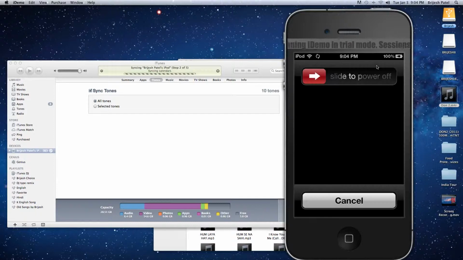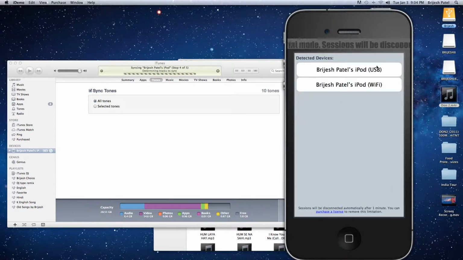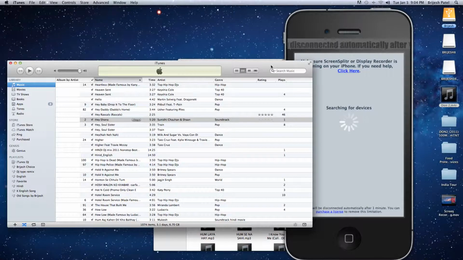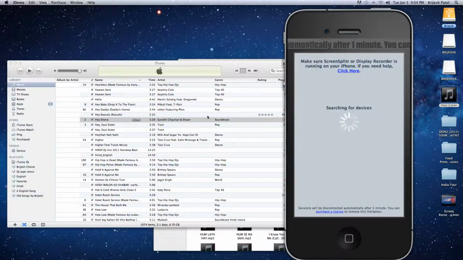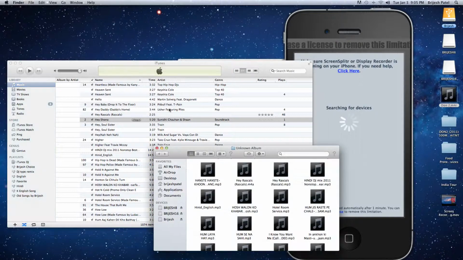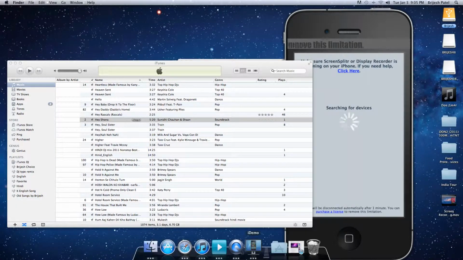Sorry, it's taking a little time. I have to turn off my device and turn it back on. It's going to come up. Wait, okay, it's coming back on. Searching for device. We hate this when it gets stuck.